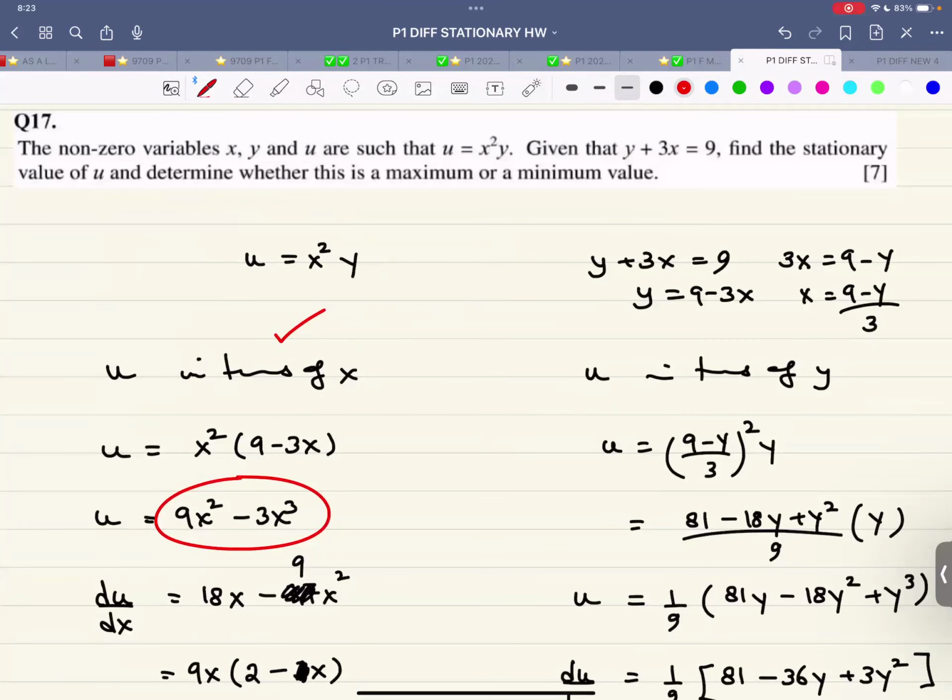Very high chance. The variables x, y, and u are such that u is x squared y. So u is x squared y. Given that y plus 3x is 9, find the stationary value of u and determine whether it's a max or a min. So y and x, two variables are there. u is a third variable. So now I can either write u in terms of x only or u in terms of y only, because I need two variables at a time.